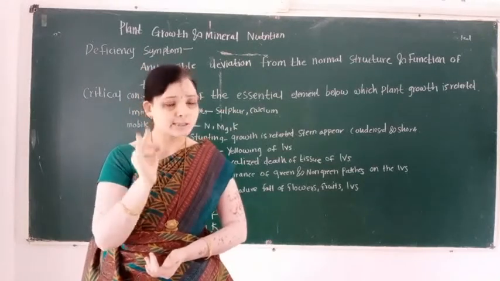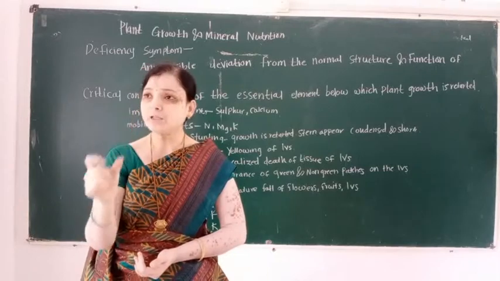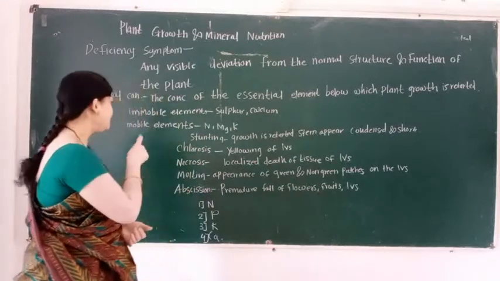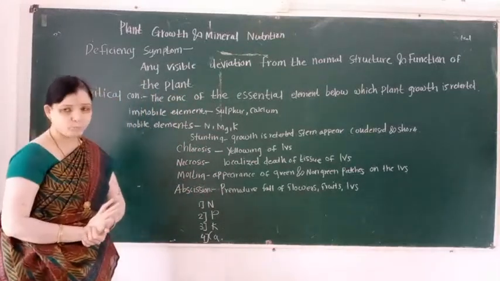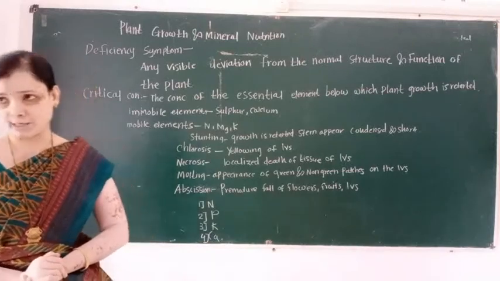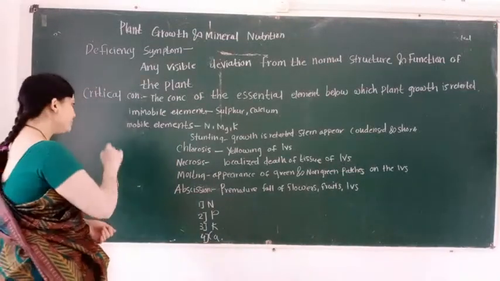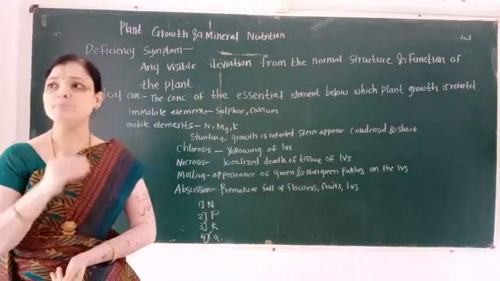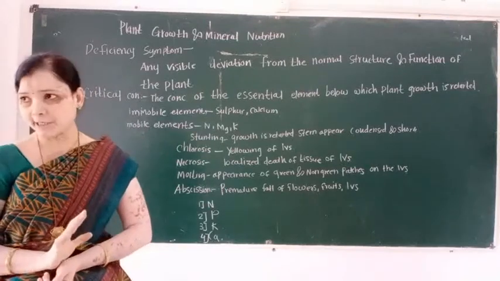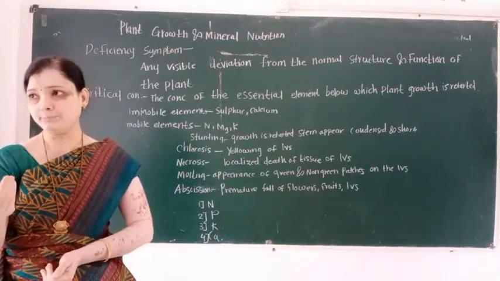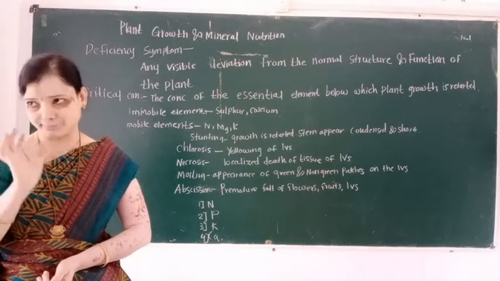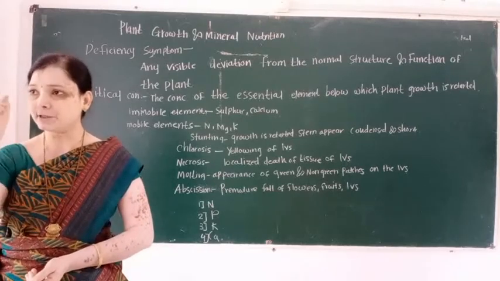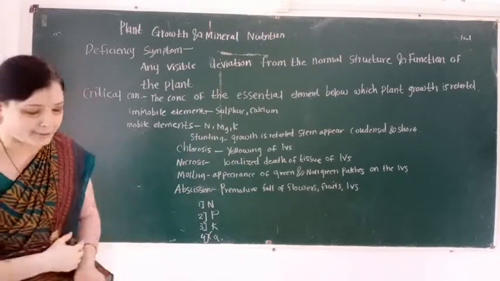The deficiency symptoms are obtained in the young tissues of the plant body when the elements are immobile. For example, sulfur and calcium. And when elements are mobile, then deficiency symptom first occurs in a mature plant body or older tissues of plant body. So here remember these two points.